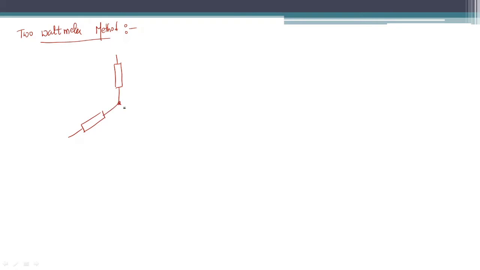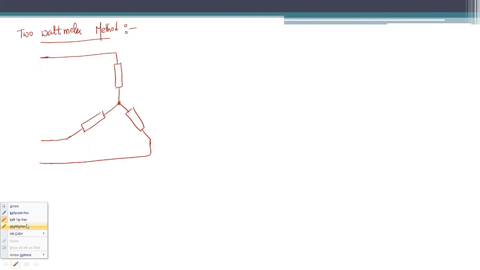Star connected load. It may be balanced or unbalanced. As of now, I don't bother about that. First of all, I need to understand how to connect the watt meters in order to measure the power. So you don't have neutral. The supply is a 3 phase 3 wire supply.